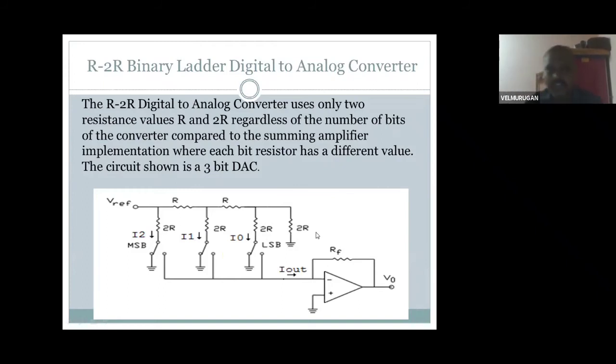Why are you calling it a binary ladder? It comes from MSB, the most significant bit, and LSB, the least significant bit. It will go 000, 001, 010, 011. In this way the R-2R binary ladder digital to analog converter works.